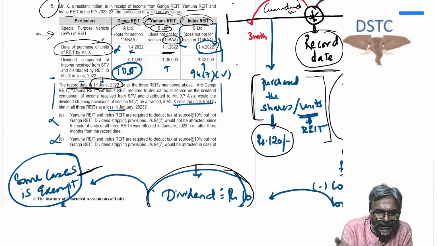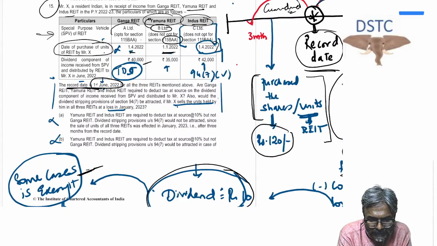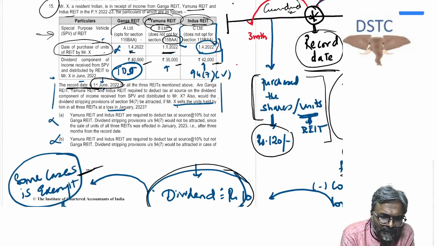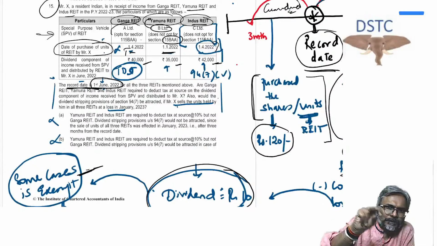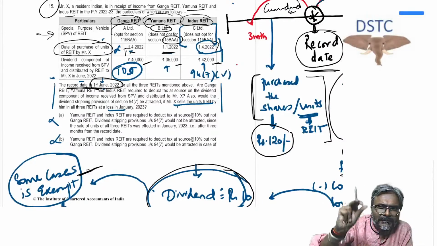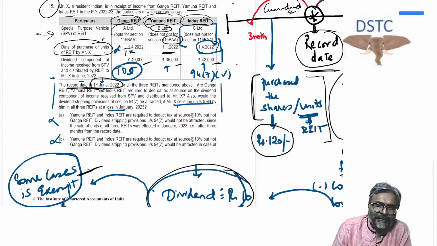Now, when they have transferred, now dividend component, students, 40,000, 35,000, 42,000. Anyway, students, dividend here it is taxable. Ganga REIT, dividend is taxable already. Dividend stripping concept is applicable when the dividend is exempt. In which case the dividend is exempt? In the case of Yamuna and Indus REIT, the dividend received by the unit holder, it is exempt. So that time the dividend stripping would be applicable.